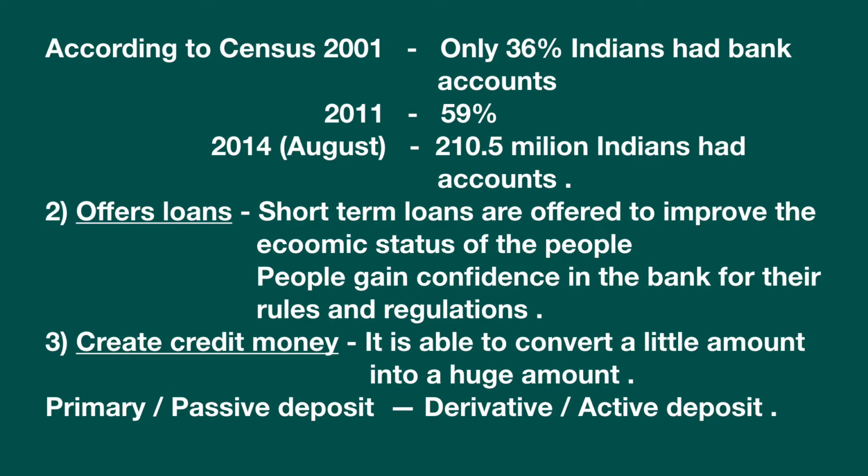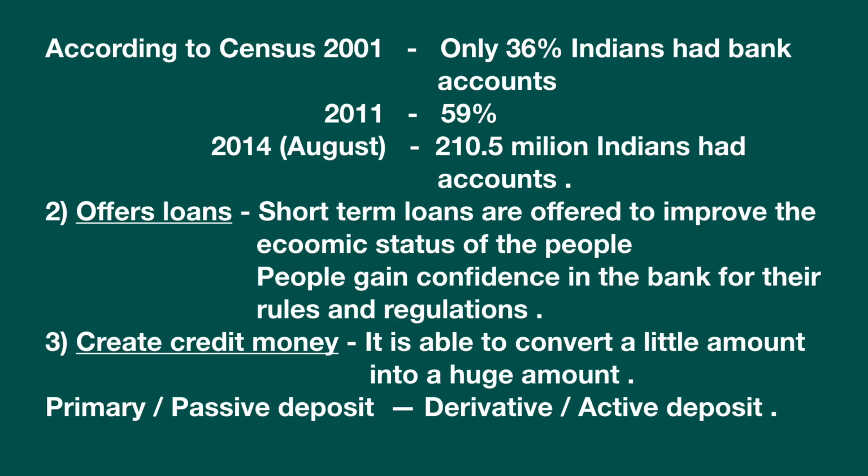Number two, it offers loans. Short-term loans are offered to improve the economic status of the people, and the people gain confidence in the bank for its rules and regulations. So, short-term loans are given so that the people do not lose their faith, do not lose their hope, and they gain their confidence that the bank would not misuse or would not do any illegal action. So the people have confidence that the bank would surely follow its rules and regulations, and they will trust the bank more and more.